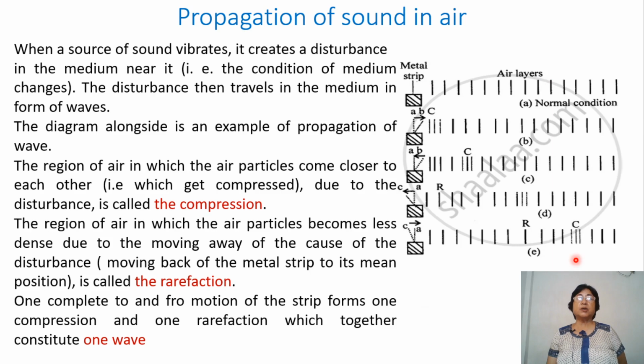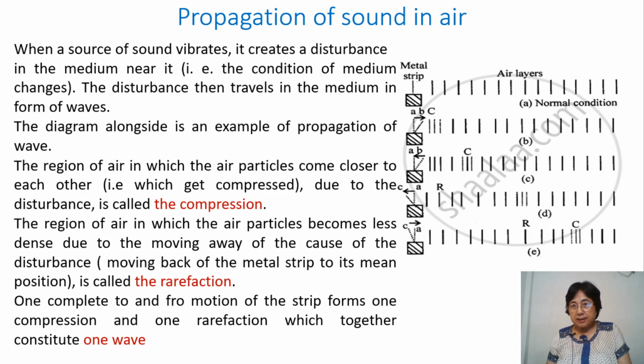In this illustration, we have a metal strip fixed to a base, and we place it in air. We call this rest position of the metal strip position A, and then we make this metal strip vibrate.